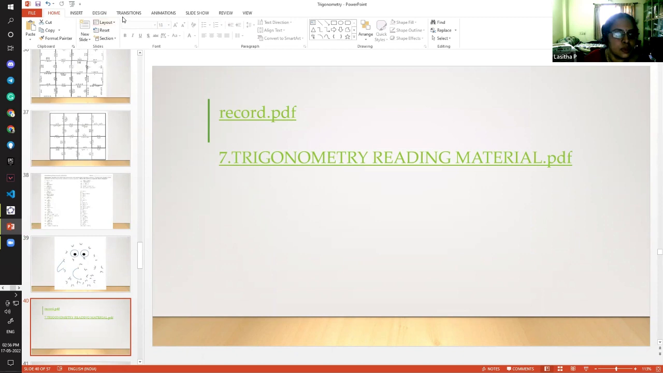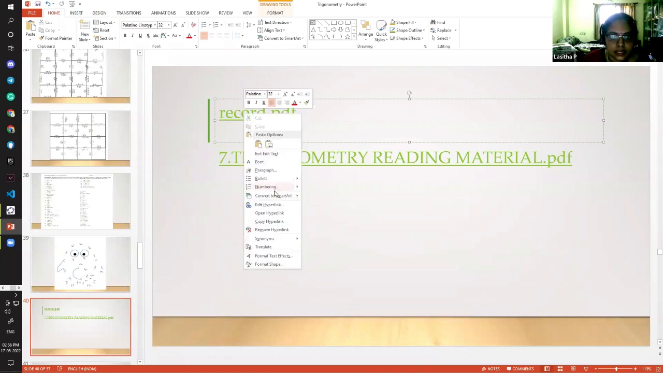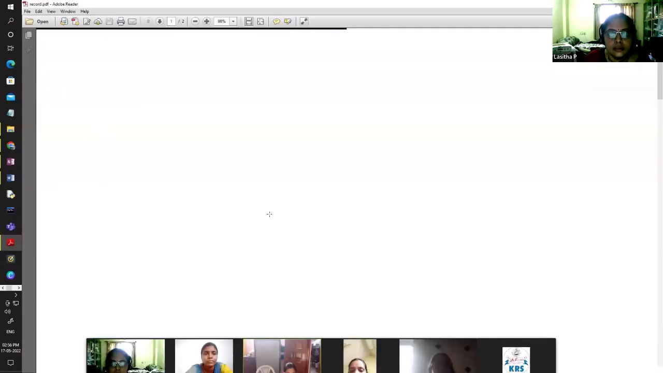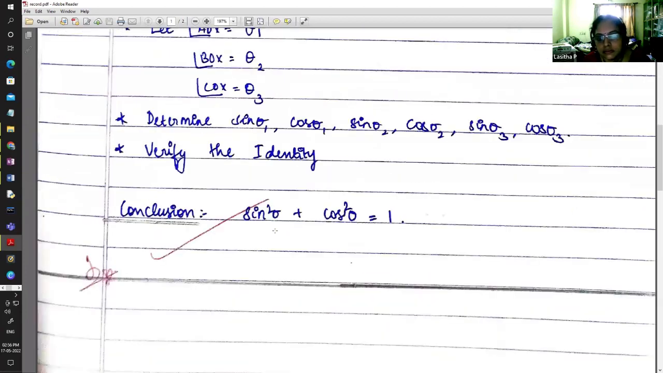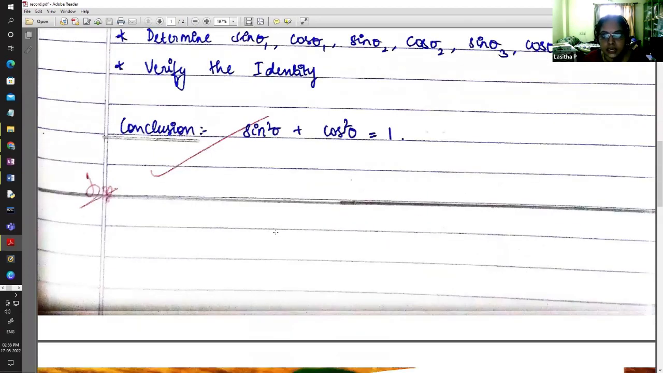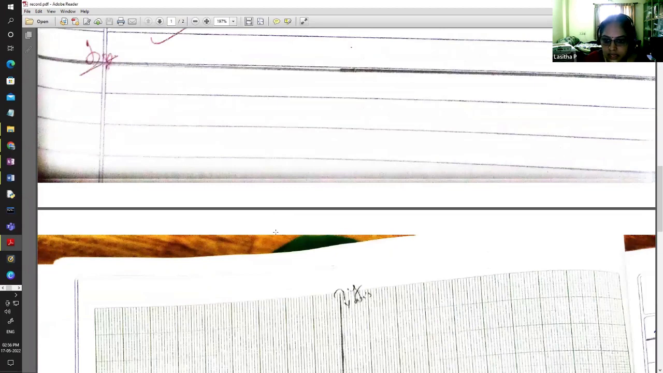And I just want to show one of my class students' records here. This is the record which I made to prove sine square theta plus cos square theta equal to 1. We are all doing this in our classrooms. I just want to remind all of us.